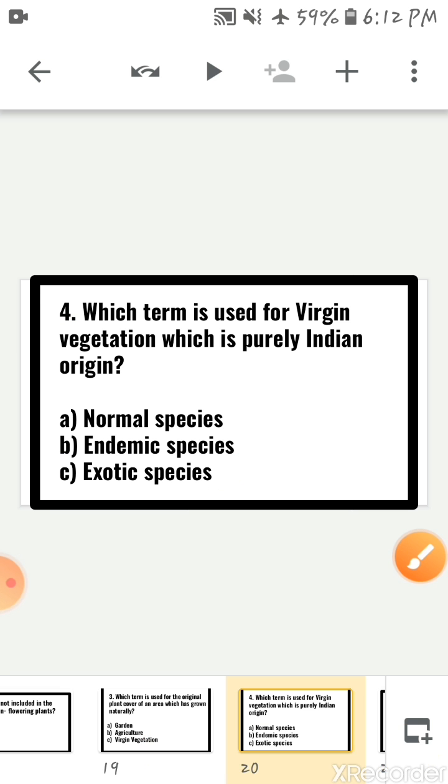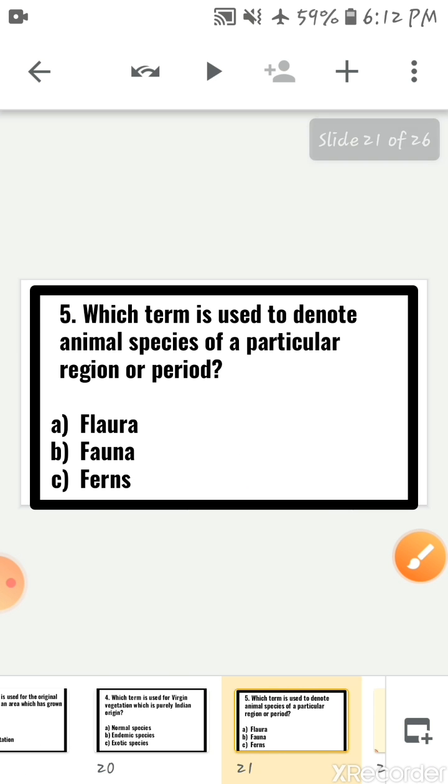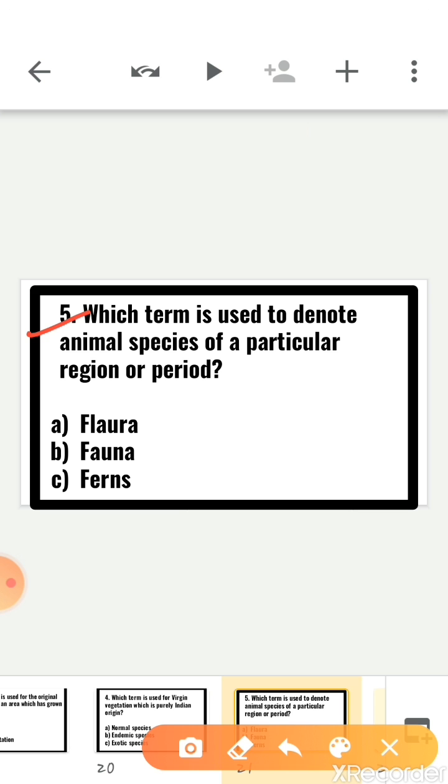Now, the next question is, which term is used to denote animal species of a particular region or period? Options are flora, fauna, and fauns. For animal species, which term is used? Yes, option B is fauna. Fauna is a term used to denote animal species of a particular region or period.